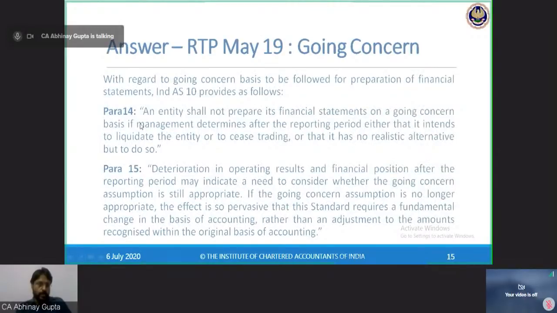Para 14 of Ind AS 1 says an entity shall not prepare financial statements on a going concern basis if management determines after the reporting period either that it intends to liquidate the entity or to cease trading, or has no other realistic alternative but to do so. Okay. Para 15 says deterioration in operating results and financial position after the reporting period may indicate a need to consider whether the going concern assumption is still appropriate.